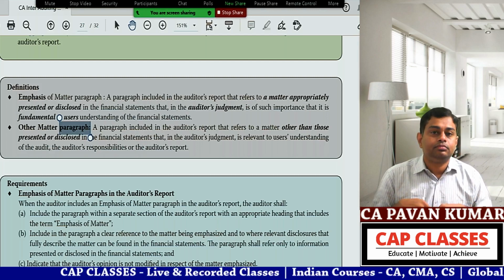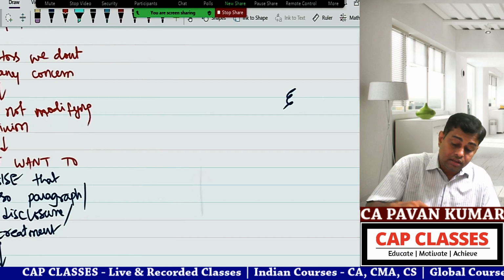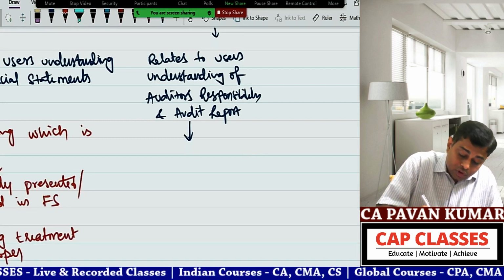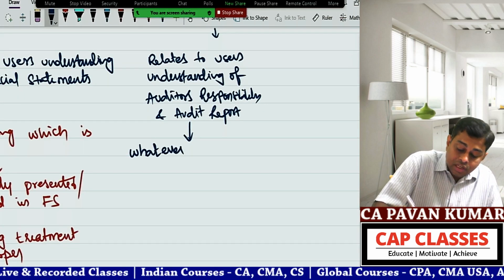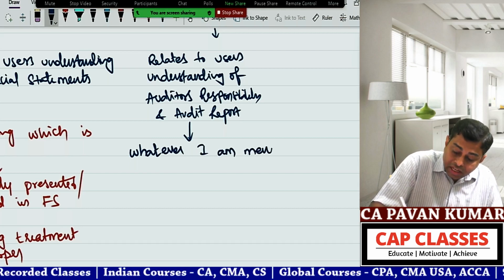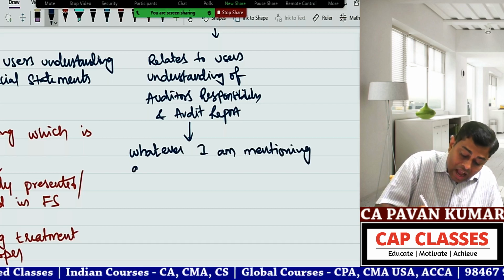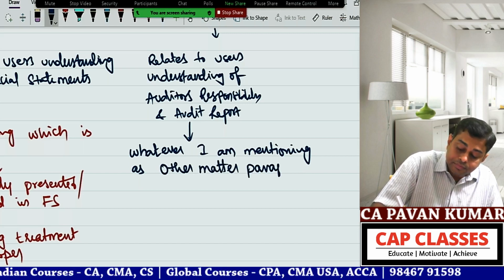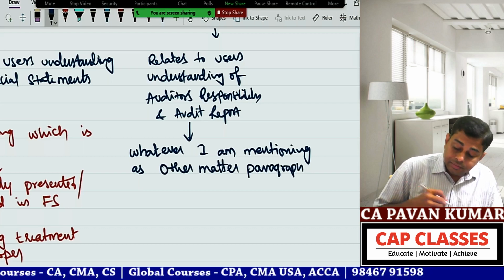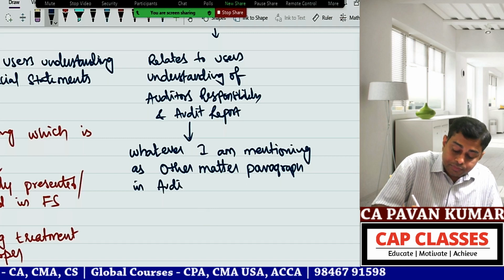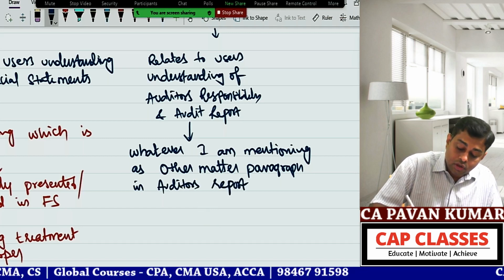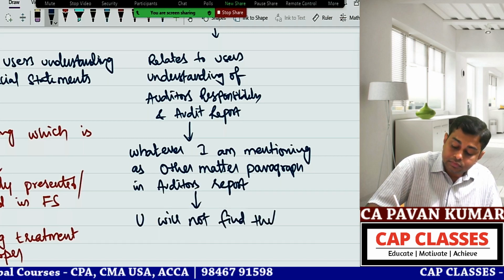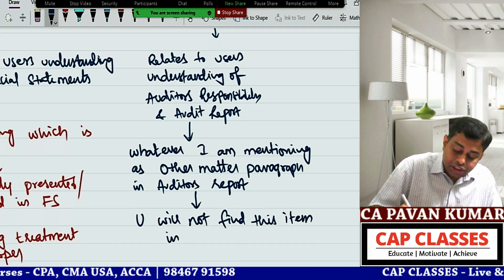The answer is no. Whatever I am mentioning as other matter paragraph in the auditor's report, you will not find this item in financial statements.